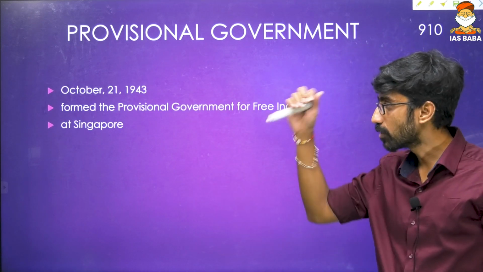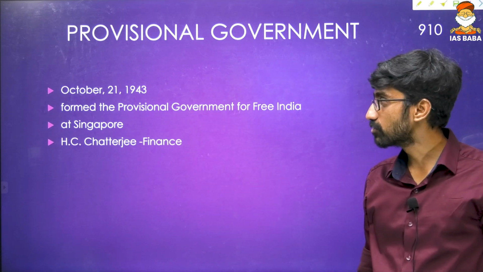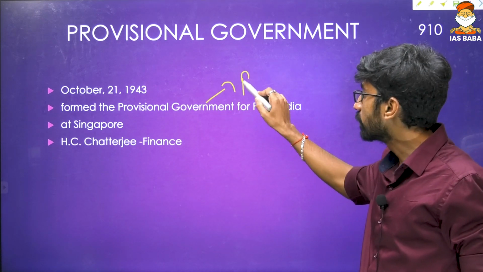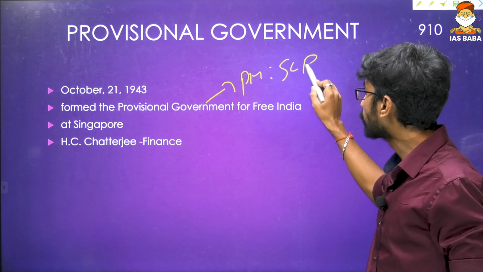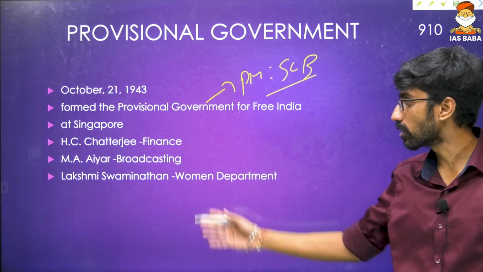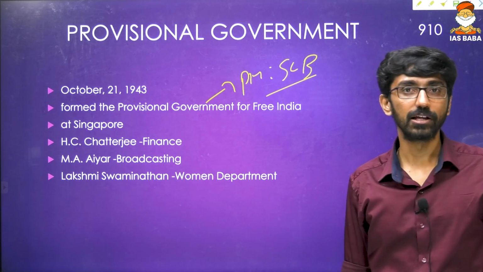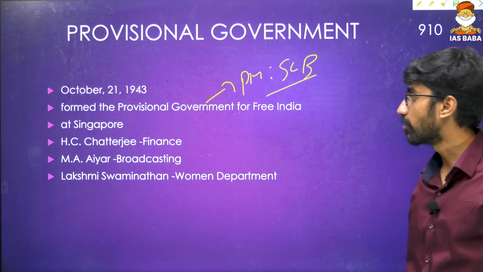Okay, at Singapore it was established, and again the finance portfolio was held by S.C. Chatterjee, and the Prime Minister of this particular government was declared as Subhas Chandra Bose. Then again, Women Minister was also there, and Broadcasting Minister was M.A. Iyer, and Women Department was headed by Lakshmi Swaminathan. Okay, these are the founders.